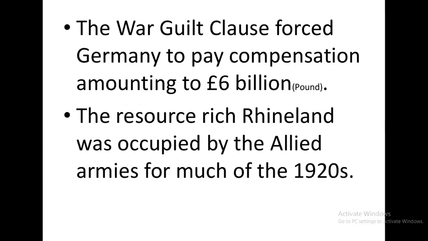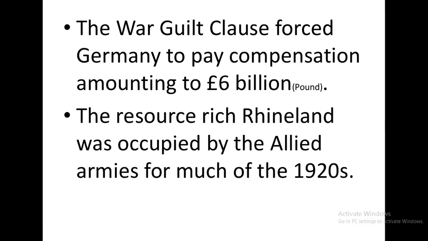Now, the war guilt clause forced Germany to pay compensation amounting to 6 billion pounds. That means when the war started, whatever the loss that happened to the Allies, they made Germany pay compensation of 6 billion pounds because of the destruction during the First World War.